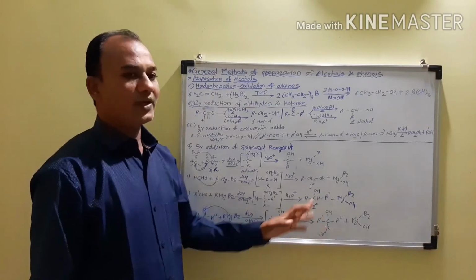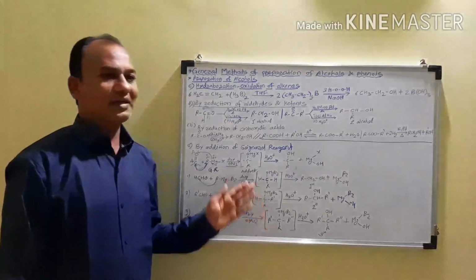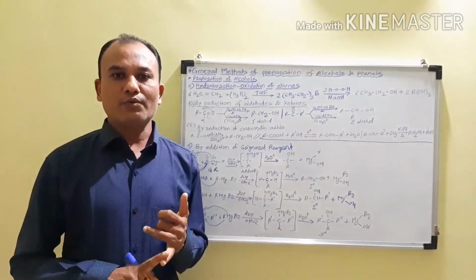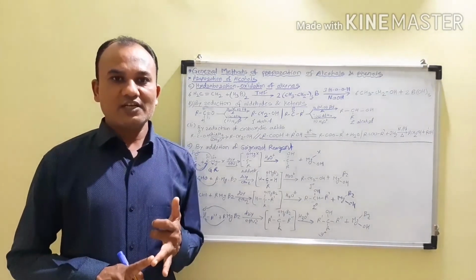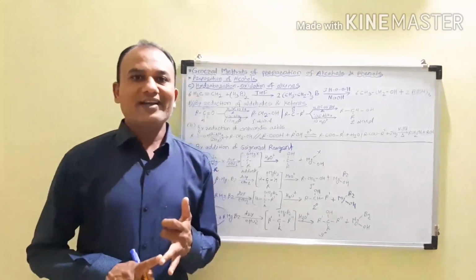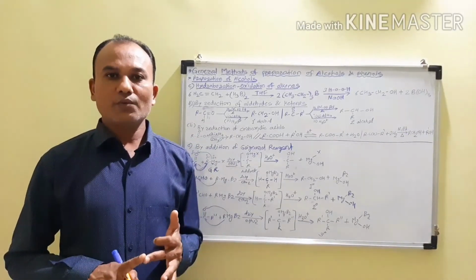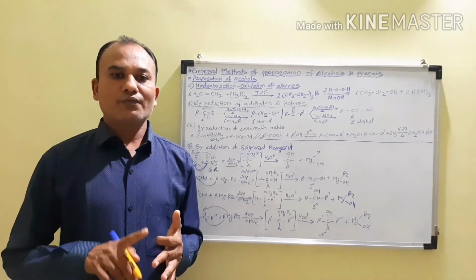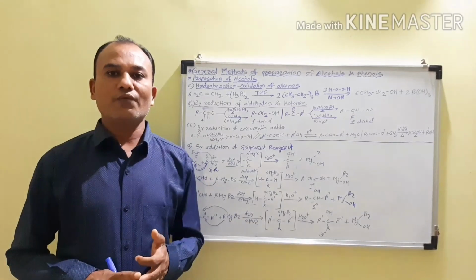So in that way we can obtain all three types of alcohols by using the Grignard reagent. For the preparation of primary alcohol we have to use formaldehyde with Grignard reagent. For the preparation of secondary alcohol we have to use aldehydes other than formaldehyde with Grignard reagent, and for the preparation of tertiary alcohol we have to use ketones with the Grignard reagent. So those are the methods of preparation of alcohols.